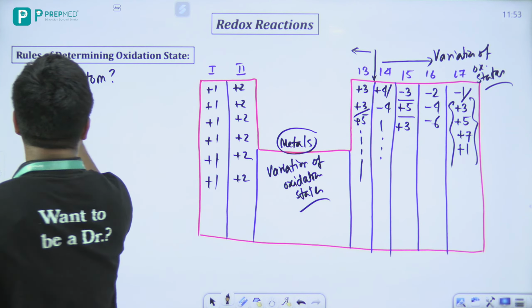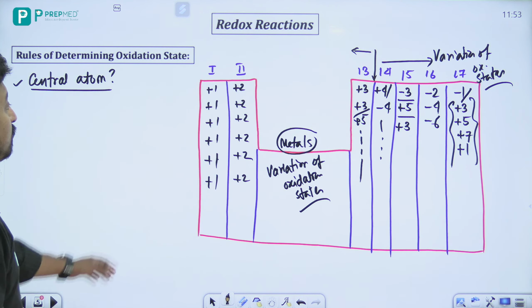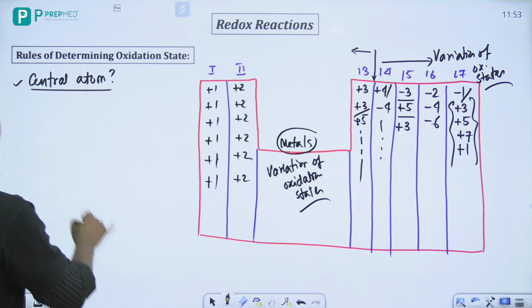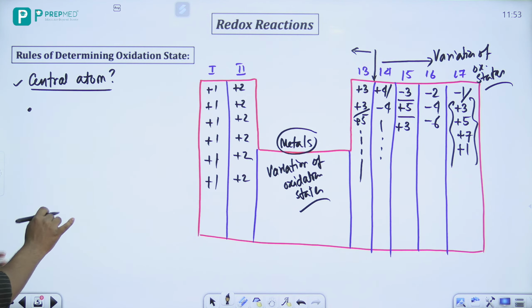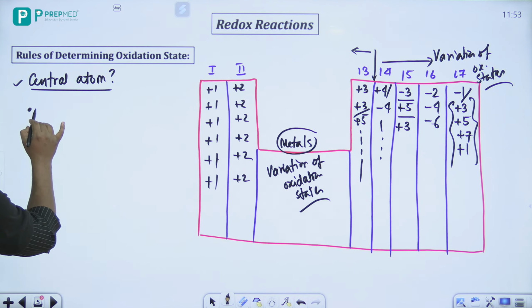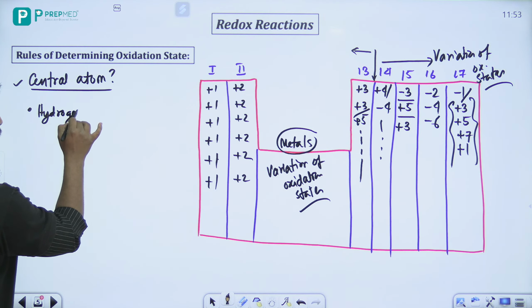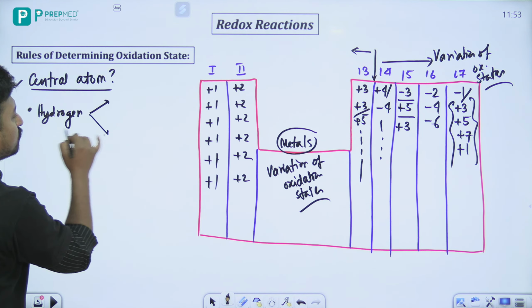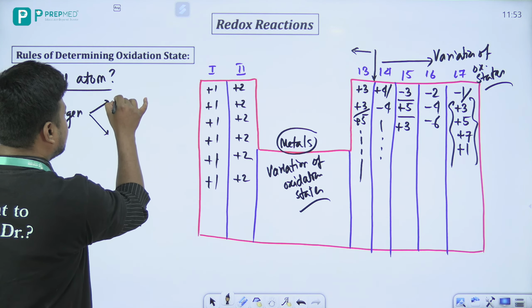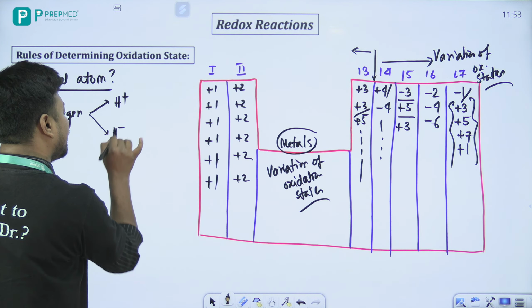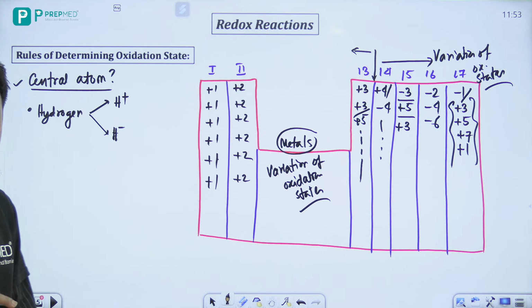Now coming to the next case, okay, कुछ और भी rule होता है यहाँ पे, that I will just add here. Number one, if I talk about hydrogen, okay, एक shortcut trick समझा देता हूँ, hydrogen can have +1 oxidation state or -1 oxidation state, both cases हो सकता है.